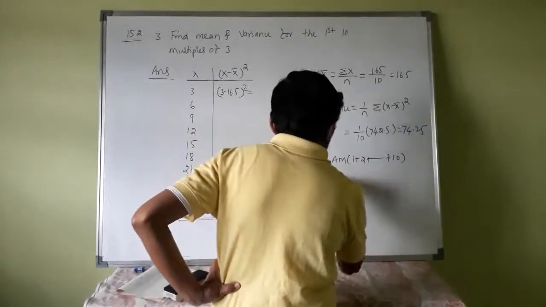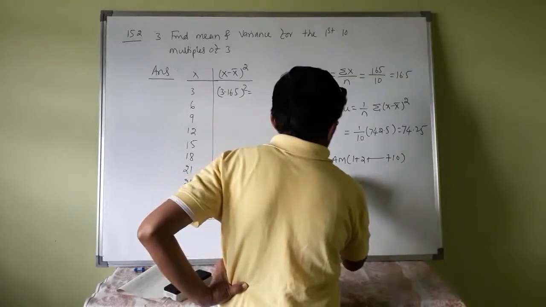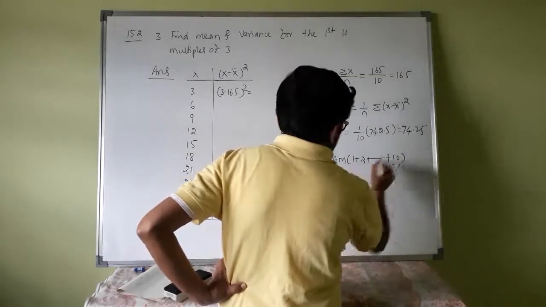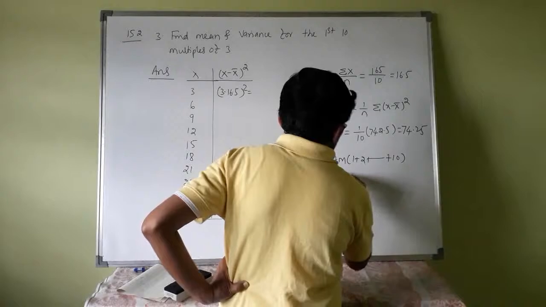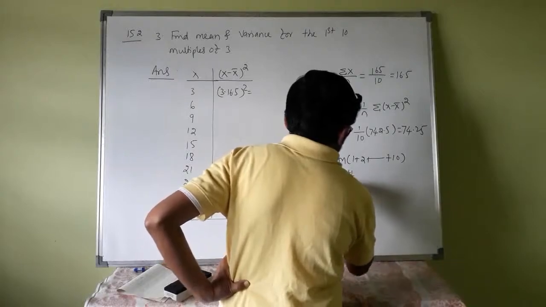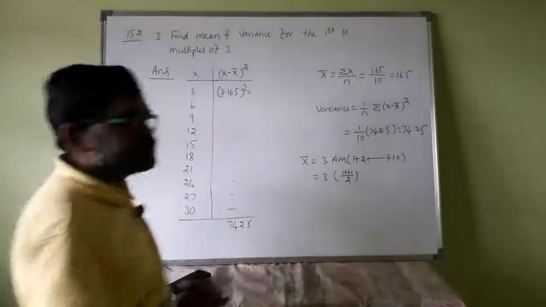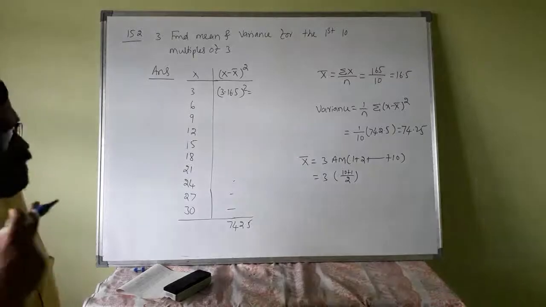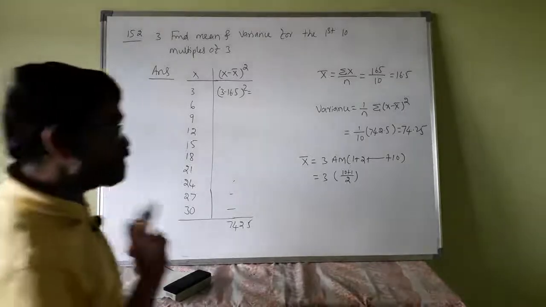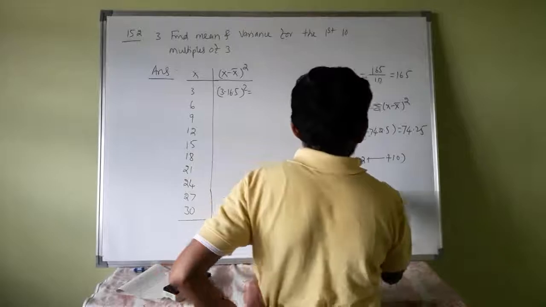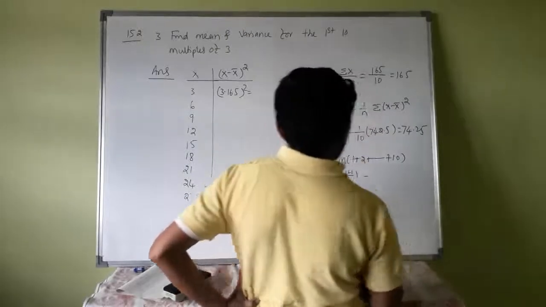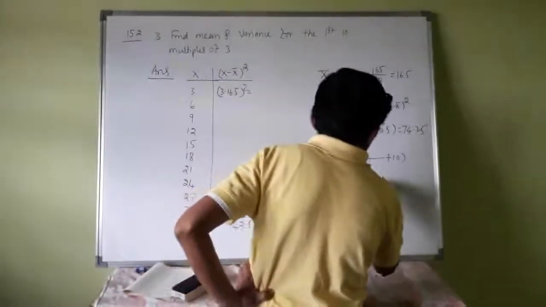That is 3 into the arithmetic mean, which is 10 plus 1 divided by 2, because the arithmetic mean of the first n natural numbers is n plus 1 by 2. So 33 by 2, that is 16.5.